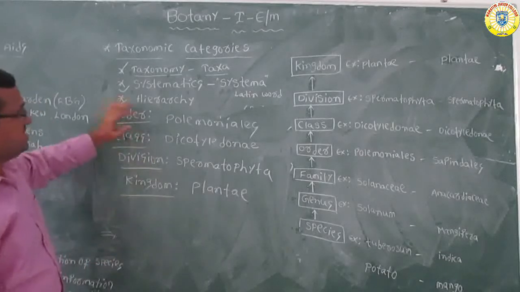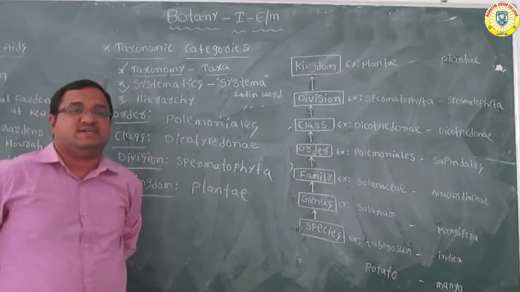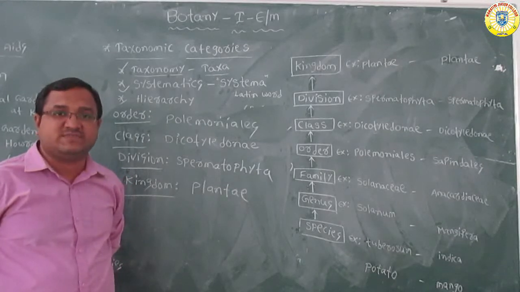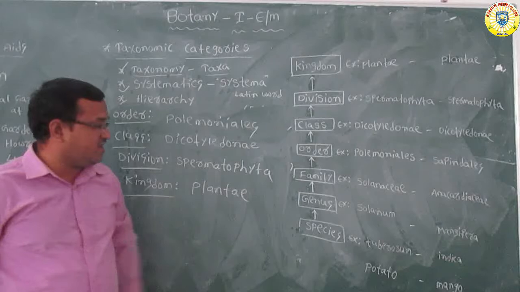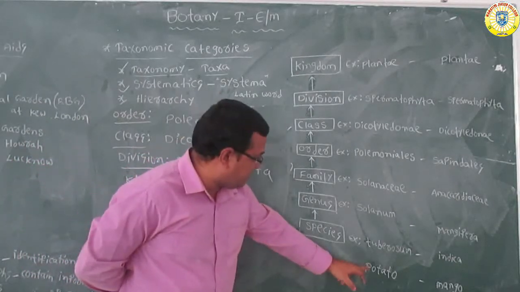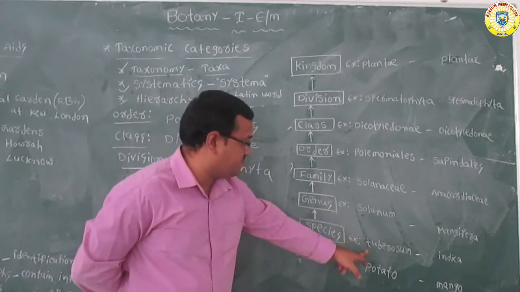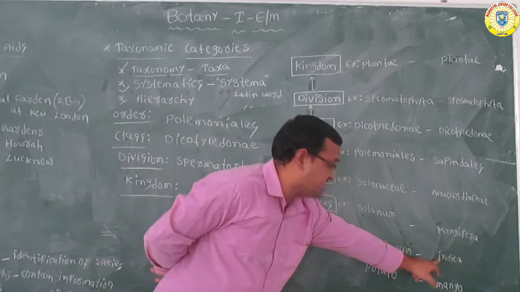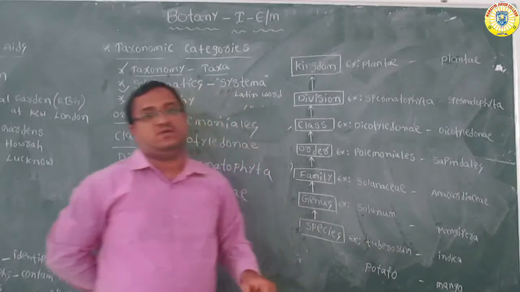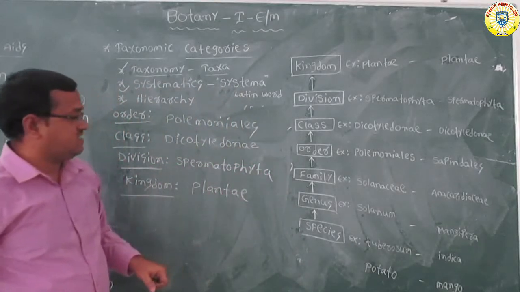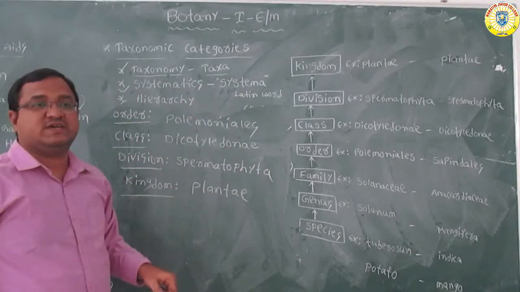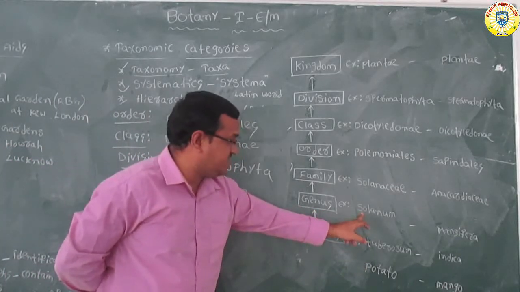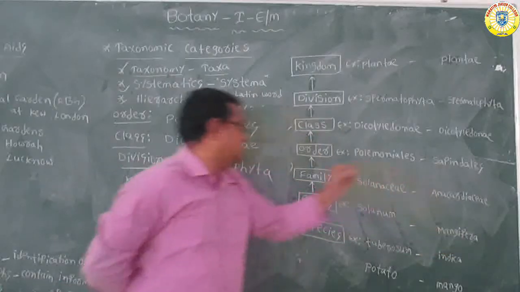First, the species. As I said before, species refers to a group of individual organisms with fundamental similarities. For example, the scientific name of potato is Solanum tuberosum, where tuberosum is the species. The scientific name of mango is Mangifera indica, where indica is the species. Next, genus includes the related species. Here Solanum is the genus, and Mangifera is the genus.